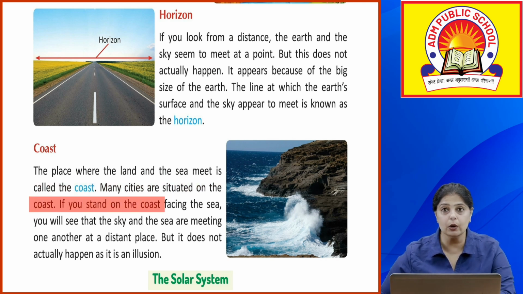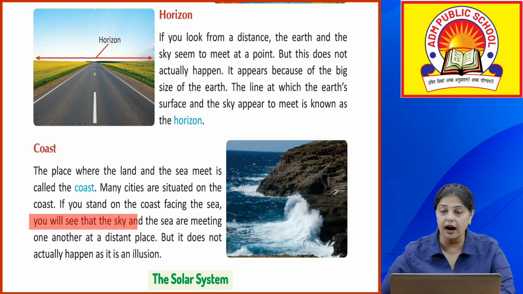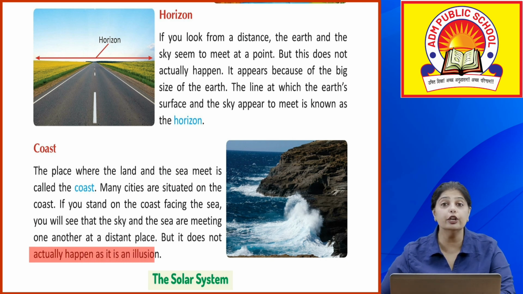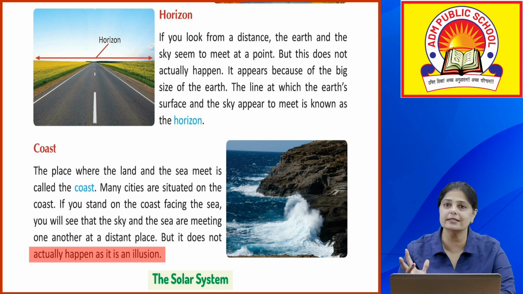If you stand on the coast facing the sea, you will see that the sky and the sea are meeting one another at a distant place, but it does not actually happen. It is just an illusion. Illusion matlab we are just trying to visualize that, okay. Fact नहीं है, हमें ऐसे लग रहा है, okay.